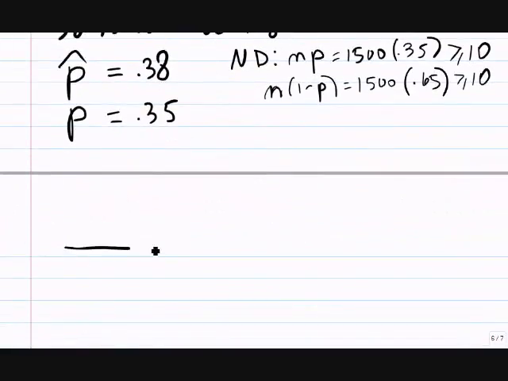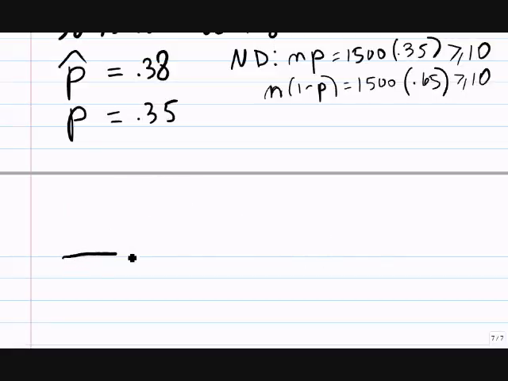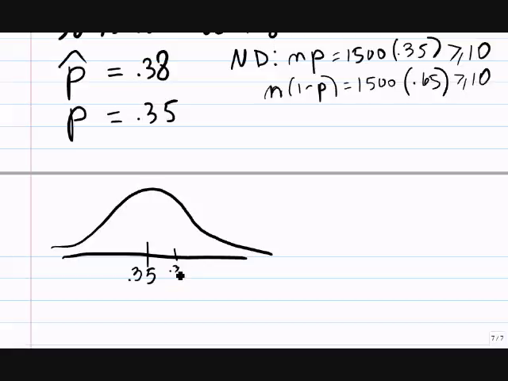So now we have a normal distribution whose center, oh, that doesn't look like a normal distribution, does it? It doesn't have to be perfect. There you go. Where do you think the center of this normal distribution needs to be? The population proportion needs to be at the center. That's not your sample. That's the 35%. We'd like to see if 38% or even more than that would be unusual.